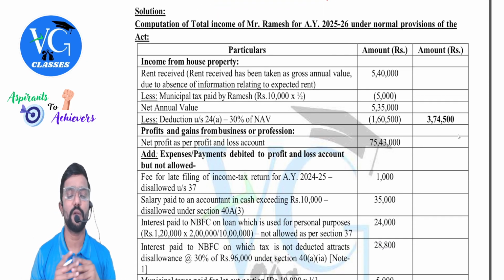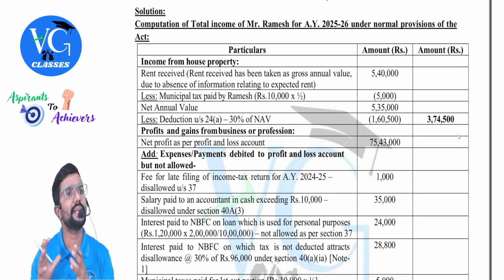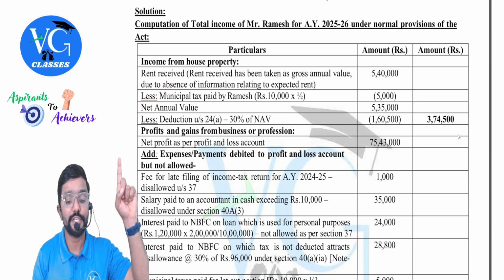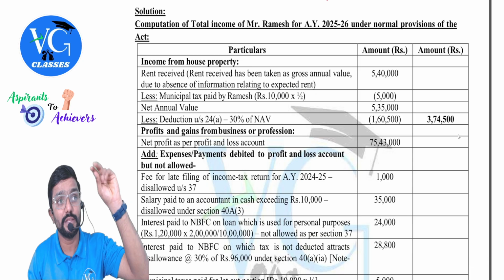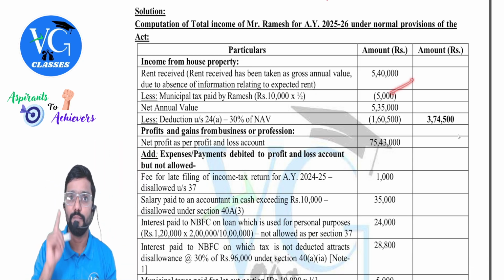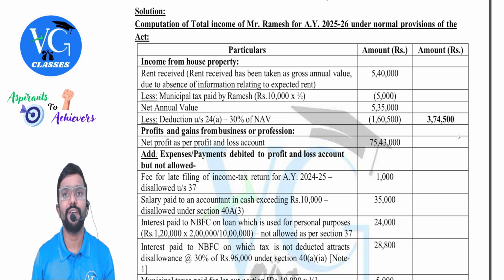First, income from house property. Rent received itself we are taking as GAV, because municipal value, fair rent, standard rent and all are not given. So 5,40,000. And municipal tax paid by Ramesh, how much? Only half you have to take, because 10,000 is paid for the full building. Only half is left out. Okay, 5,000. Please be careful, this is like a star for you. Then 5,35,000 you will get as the net annual value.